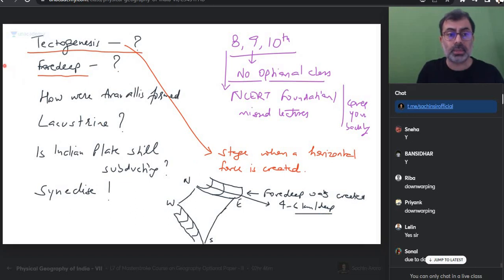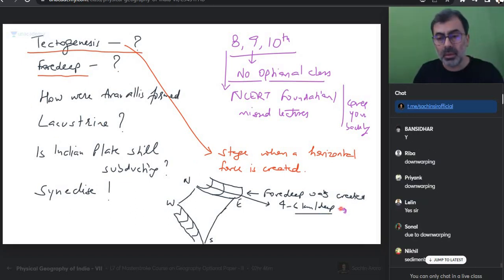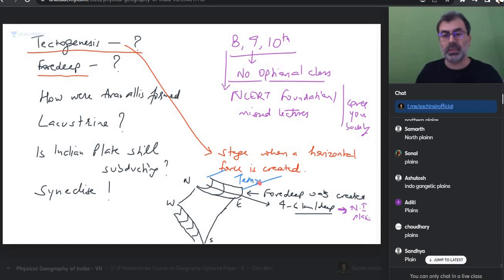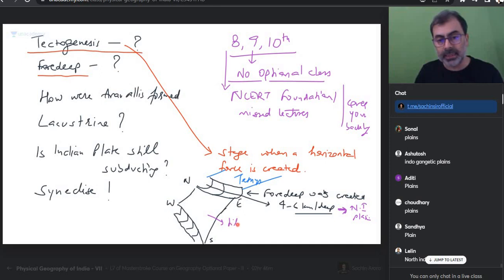And I also told you in the class, tell me what is filled up here now. Anyone? Do you remember? What did the sediment form for us? What has been created over here? North Indian Plain. Okay, this is the foredeep. Beyond it is the Tethys Sea. The Tethys Sea is still there. So this happened along with our plate. Remember this side had tilted.